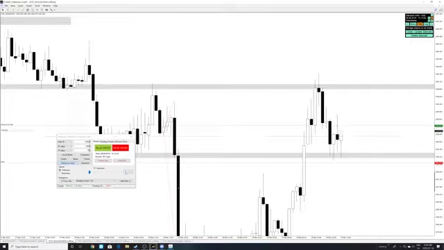See, the idea about letting partials run is always to let them run. Sometimes what people do is they'll close the partial, and then when price comes close to their stop loss, they close everything. And then they say, oh man, price went my way. I mean, that's the reason you're closing partials.